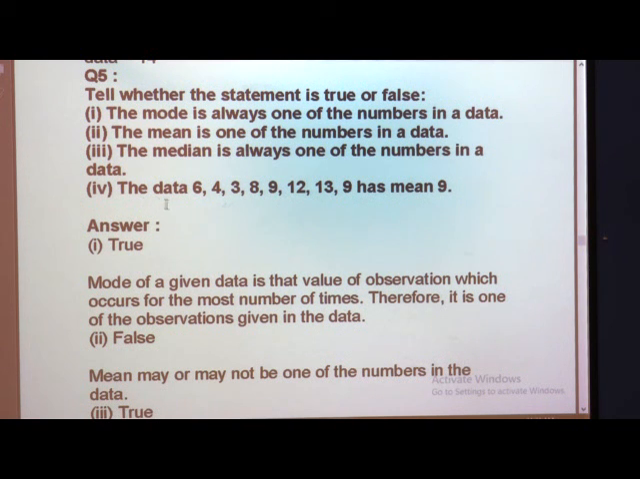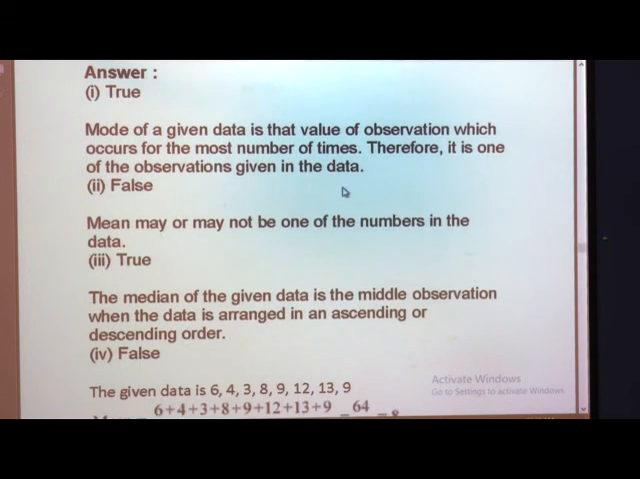Now, the last one: the data 6, 4, 3, 8, 9, 10, 12, 13, 9 has a mean 9. Can you say directly? No, we have to calculate the mean. What is the formula? We have to write it, and we have to prove that 9 is the mean of that. The 9 is given; we do not have to find it from nothing. Mean is nothing but the total of all these observations divided by the number of observations. How many observations? 1, 2, 3, 4, 5, 6, 7 and 8.